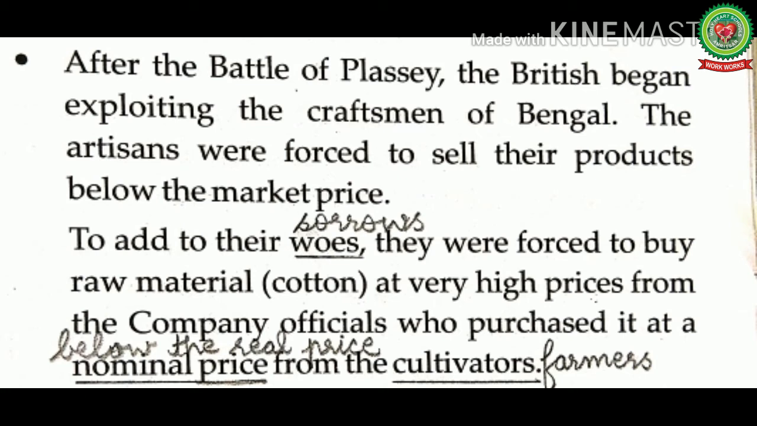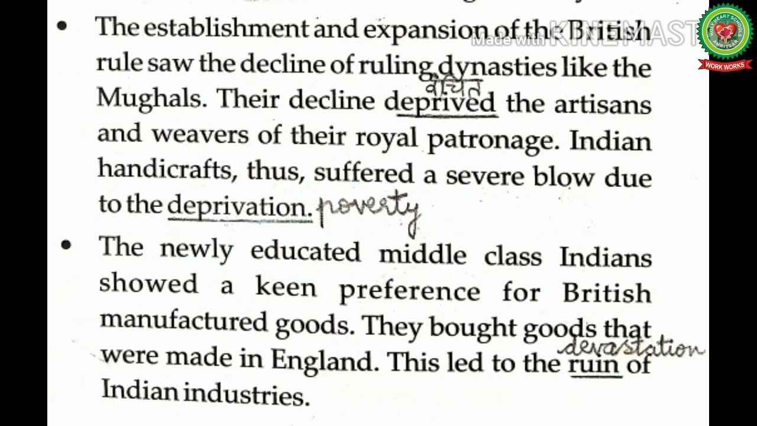The establishment and expansion of the British rule saw the decline of ruling dynasties like the Mughals. Dynasties means series of rulers belonging to the same family. Their decline deprived the artisans and weavers of the royal patronage. Patronage means support. Indian handicrafts thus suffered a severe blow due to the deprivation.